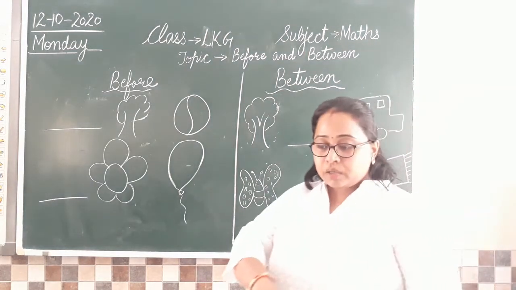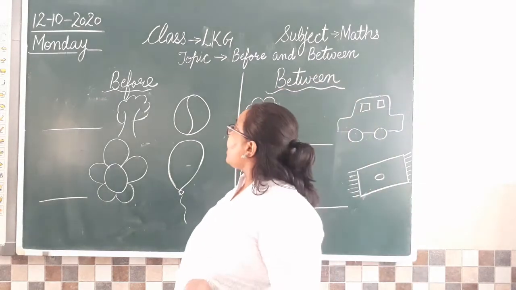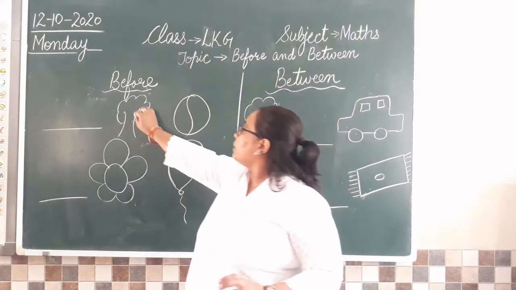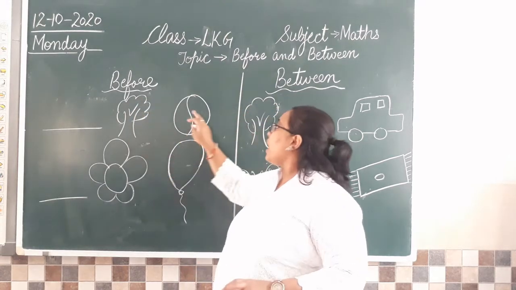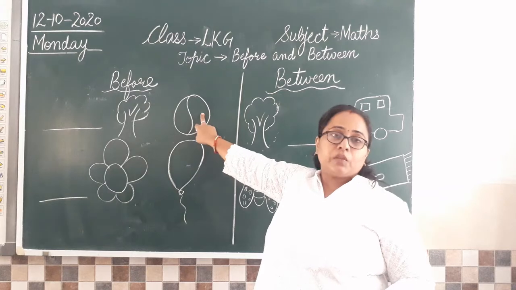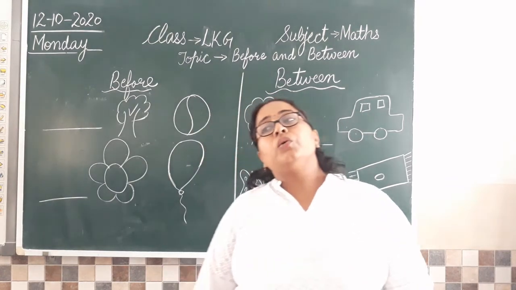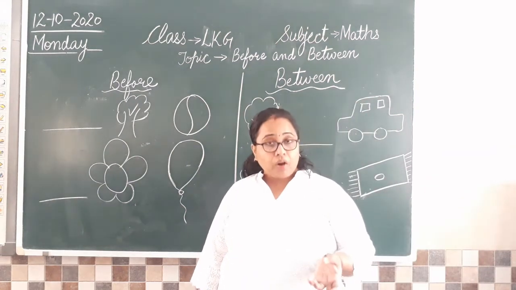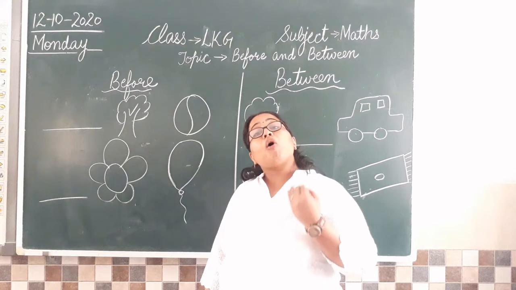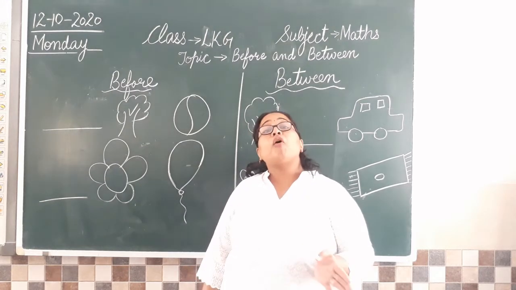So what it says, before means pehle wala, isn't it? Now I have a picture of tree here. Can you see this picture of a tree? There is a tree and a ball here. Can you see that? What we are going to do? Now if I ask you, draw a toffee or a candy before tree. Draw a candy before tree.